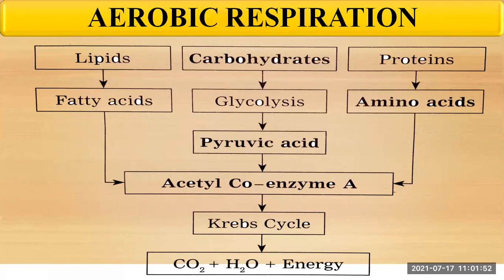Firstly, we will see only carbohydrates. So just concentrate on carbohydrates. Carbohydrates like glucose are oxidized to pyruvic acid. The pyruvic acid is converted to acetyl coenzyme A, which is oxidized through the Krebs cycle.